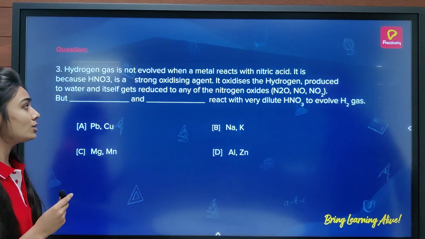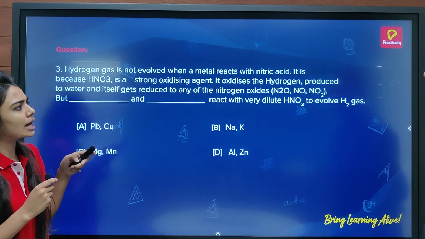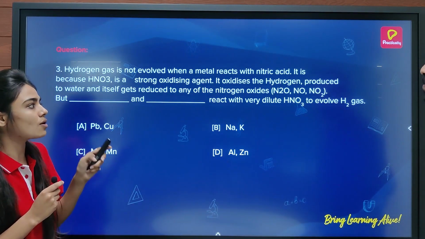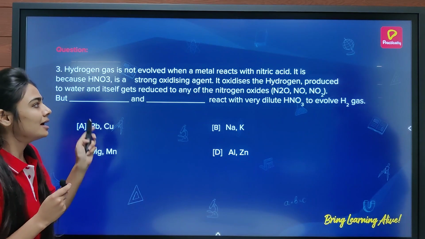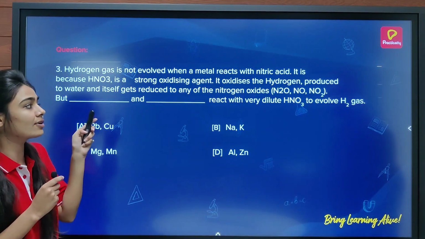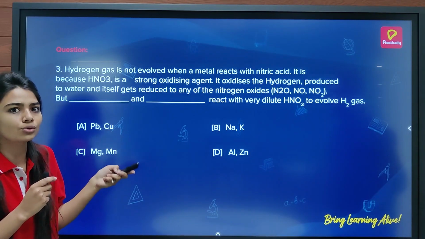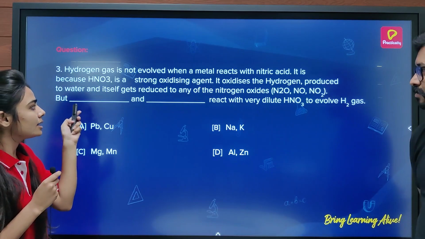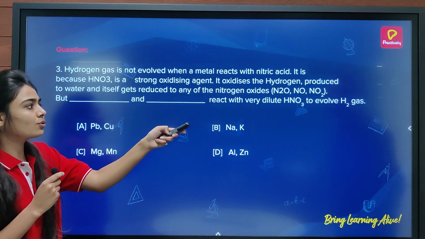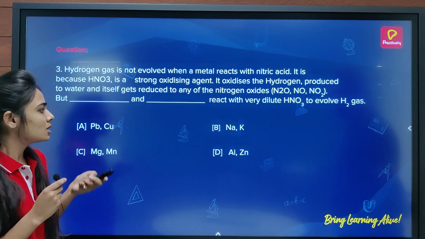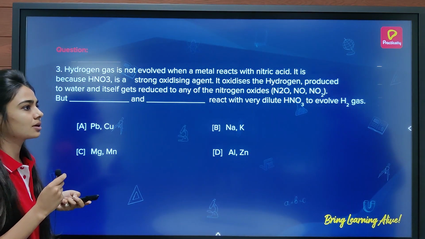Hydrogen gas is not evolved when a metal reacts with nitric acid. It is because HNO3 is a strong oxidizing agent. We know that it oxidizes the hydrogen produced to water and itself gets reduced to any of the nitrogen oxides, that is N2O, NO, NO2. But dash and dash react with very dilute nitric acid to evolve hydrogen gas. Sir, I don't know this answer. Can you help me?